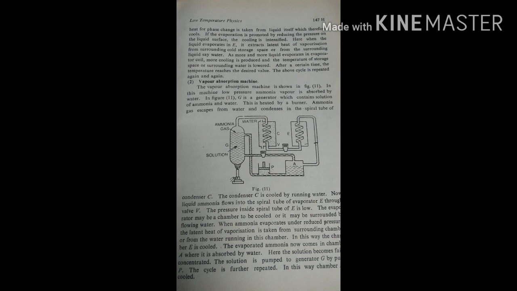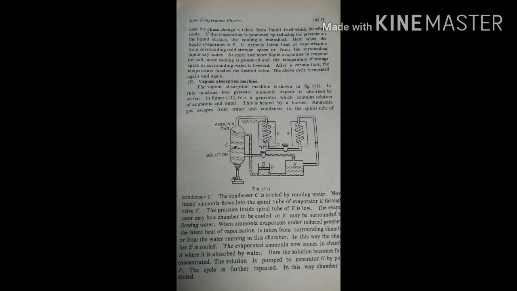Second one, vapor absorption machine. The vapor absorption machine is as shown in figure. In this machine, low pressure ammonia vapor is absorbed by water. G is a generator which contains a solution of ammonia and water. This is heated by a burner. Ammonia gas escapes from water and condenses in the spiral tube of condenser C. The condenser C is cooled by running water.